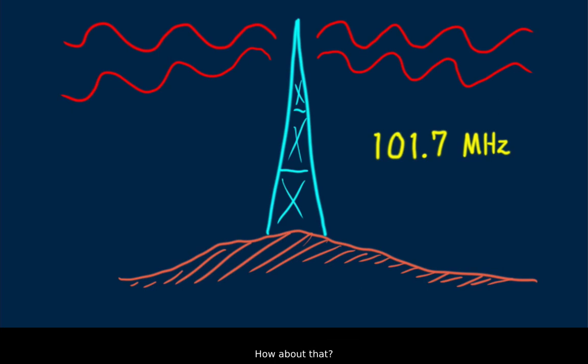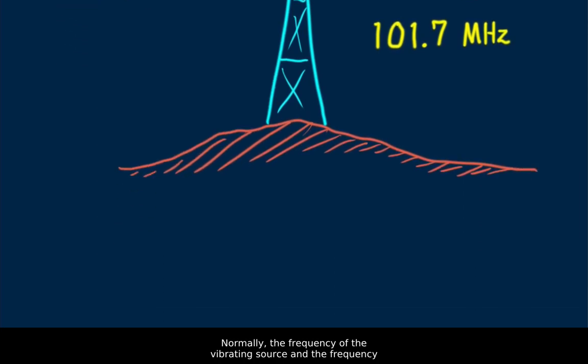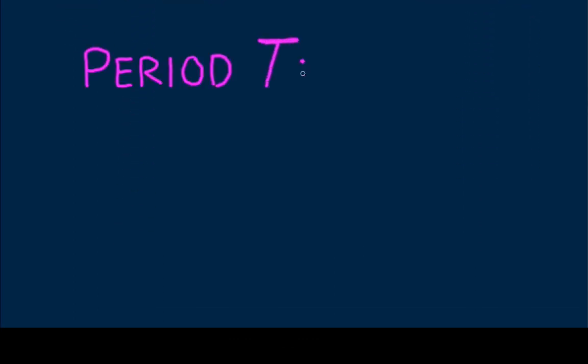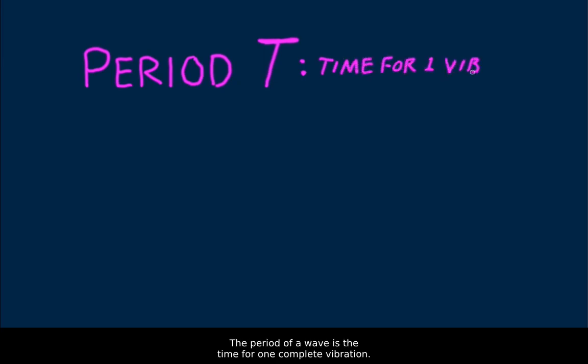How about that? We emphasize again that the source of all waves is something that vibrates. Normally, the frequency of the vibrating source and the frequency of the wave it produces are one and the same. The period of a wave is the time for one complete vibration.